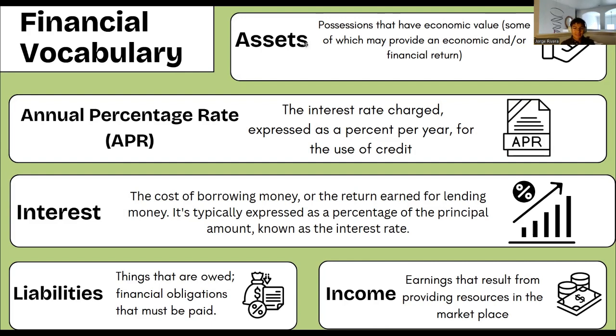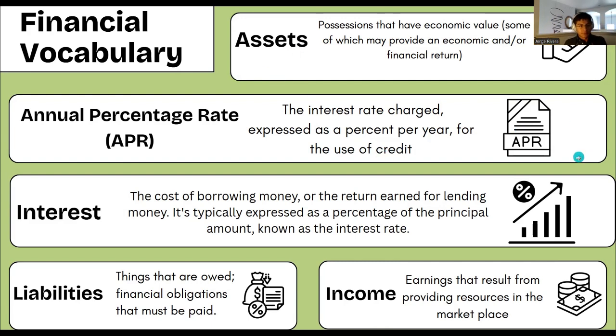So the difference between an asset, so an asset, it's a house. So the house is in your name. You can sell it. It's something that's worth something that's in your possession. So for example, it also could be your jewelry. Your jewelry is in your possession and it can be sold for money. Another example is whatever property, whatever investments you have in the stock market. Now, a liability are things that are owed. For example, it's a credit card debt. It's the amount of money that you pay for rent every month. So this is different categorizations. So income. These are earnings that result from providing resources in the marketplace. So it's just basically when you get paid for working a job, that's your income.